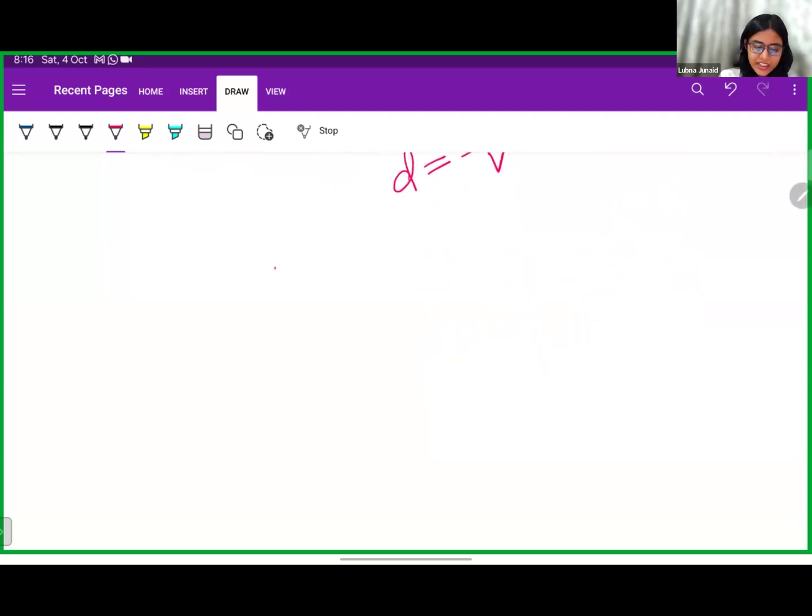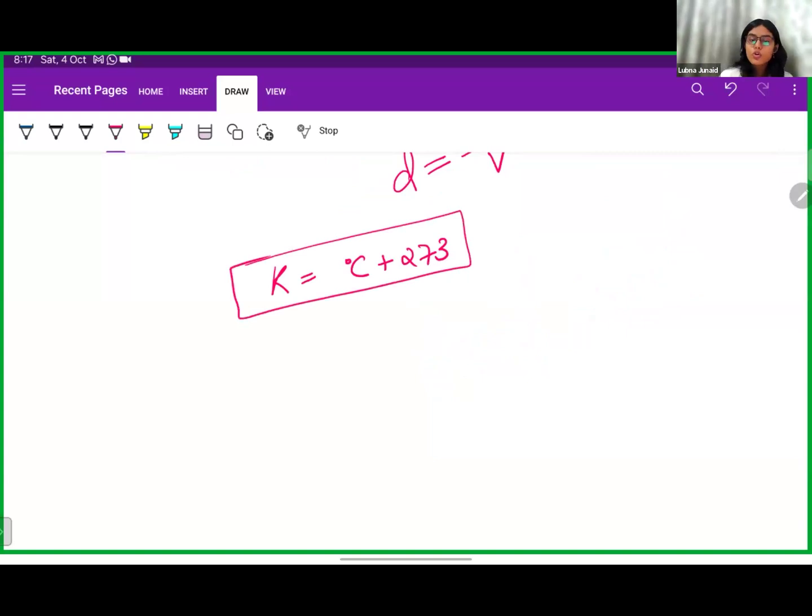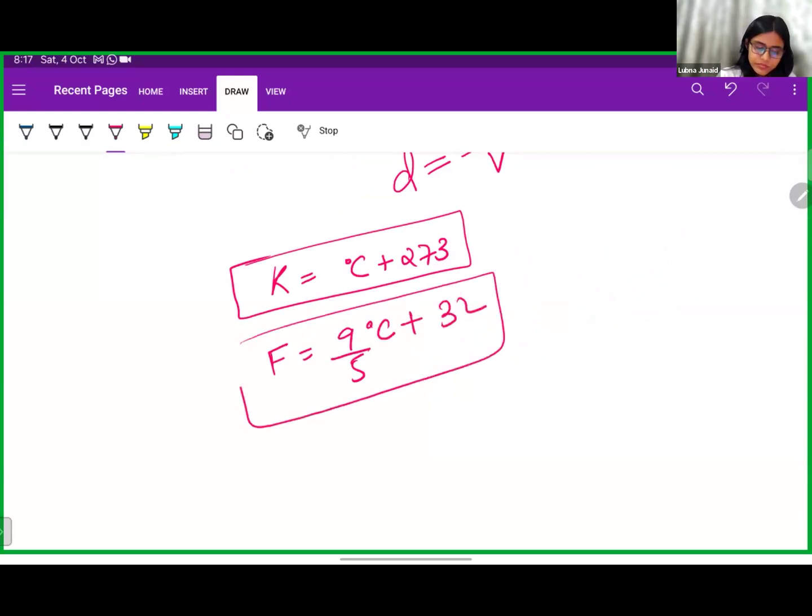The conversion is that Kelvin is equal to degree Celsius plus 273. The precise value is 273.15, but 0.15 is very small, so we ignore it. We convert Kelvin and degree Celsius by this formula. Also, degree Fahrenheit is equal to 9 by 5 times degree Celsius plus 32. These are the two conversion formulas which might be needed while doing calculations.